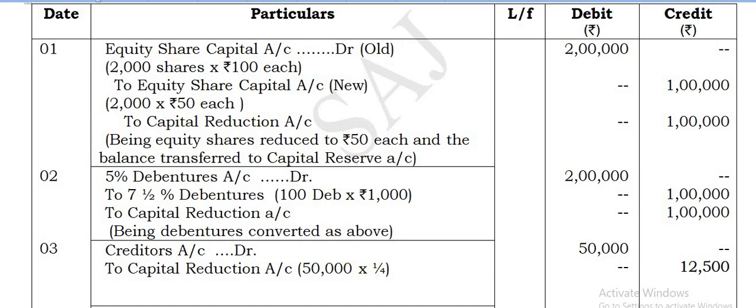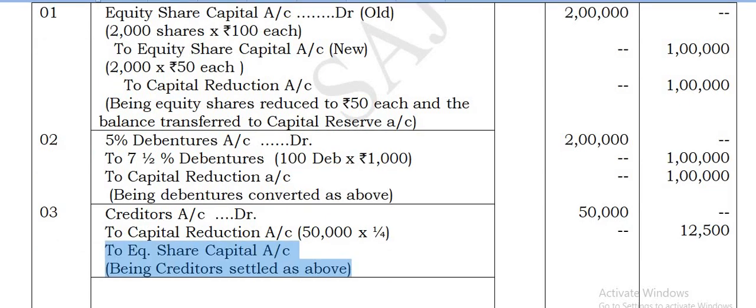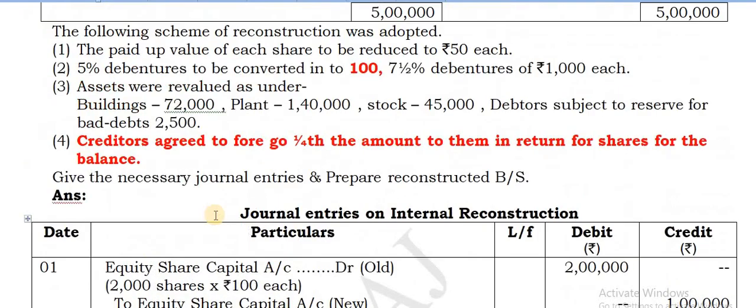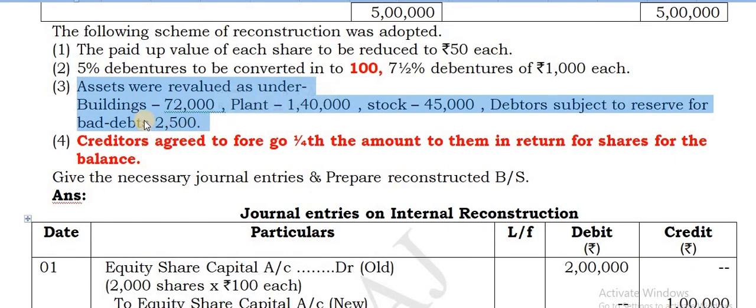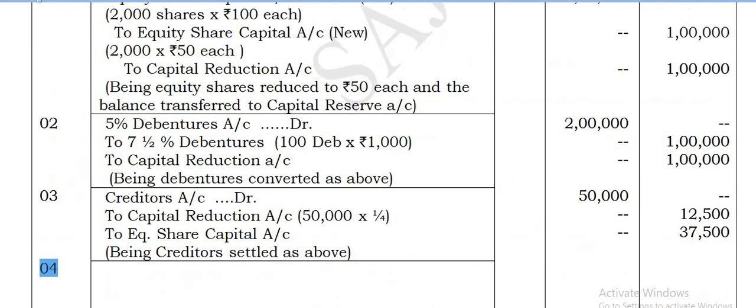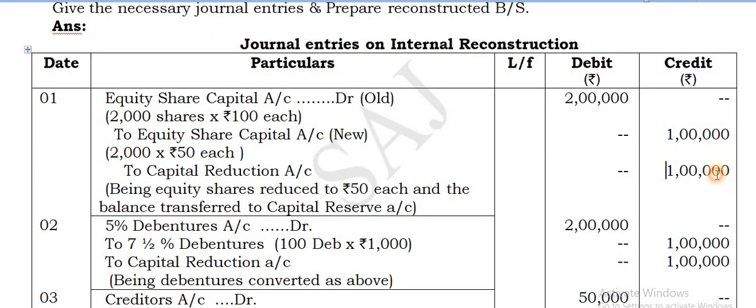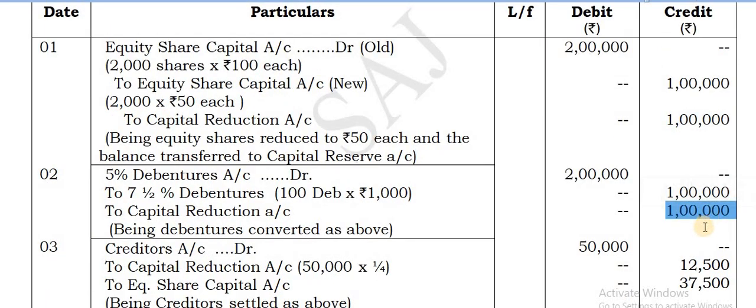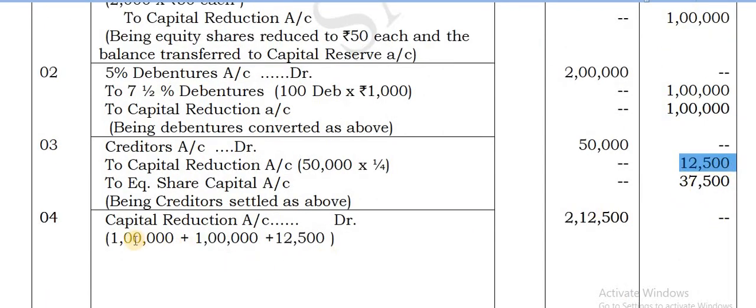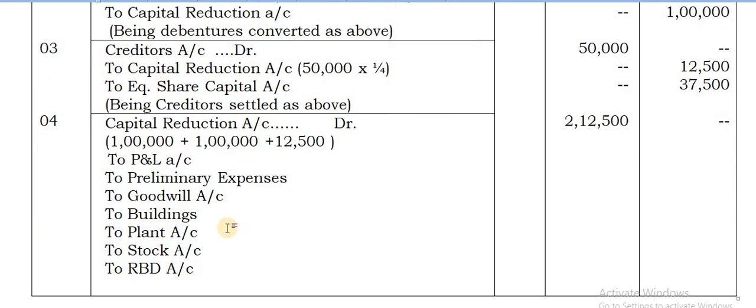Okay, and for the balance, it is being settled in the form of equity shares. So equity share capital account, that is 37,500. Now come to the reduction part. So for this you can take capital reduction account debit. See the amount of capital reduction account how to take up. In the first entry 1 lakh, second entry 1 lakh, and third entry 12,500. So all these three you can take together. It is 2,12,500. And now give a credit to all these assets which have to be written off.